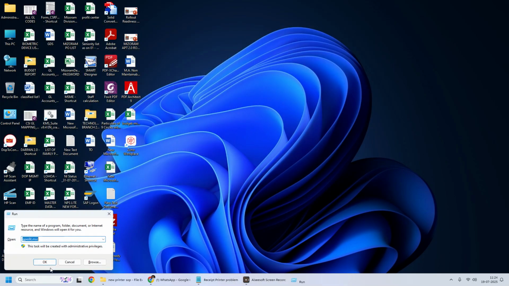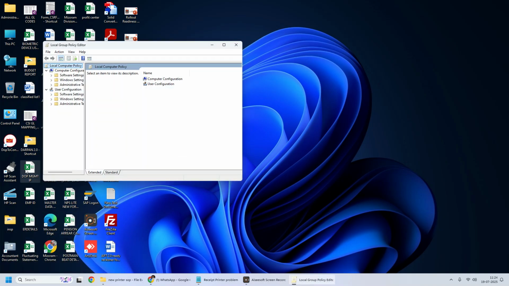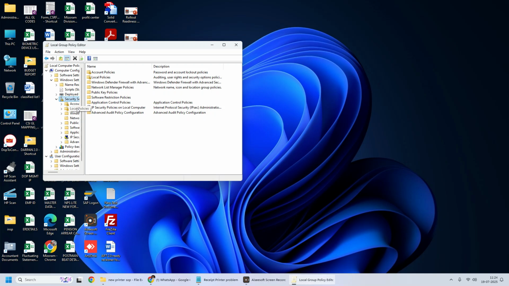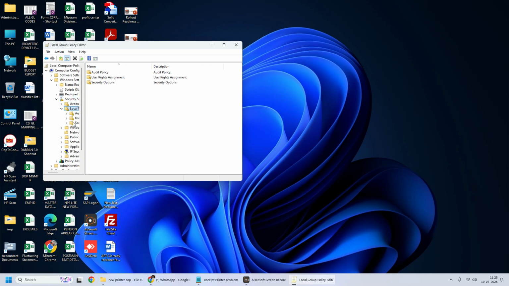push Windows R on your keyboard. There is a Windows symbol, Windows R. Then this will come up. Now you type gpedit.msc. Then press enter. Now here you go to Windows settings. Next go to security settings. Next go to local policies. Now here you select user rights assignments.